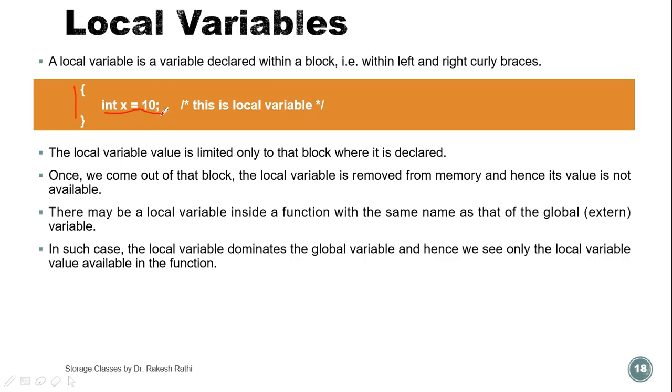There may be a local variable inside a function with the same name as that of a global variable. It is possible. In such cases, the local variable dominates the global variable, and hence we see only the local variable value available in the function. This is the important point. If we declare the same variable name as the global variable name, then the local variable dominates compared to the global variable, and hence we see only the local variable value in the particular function.